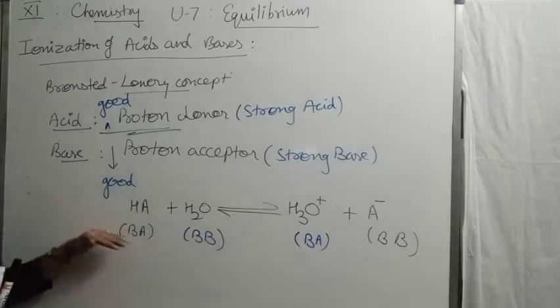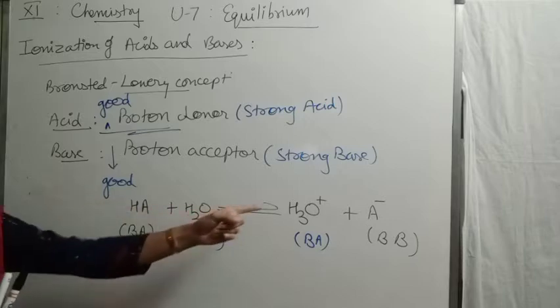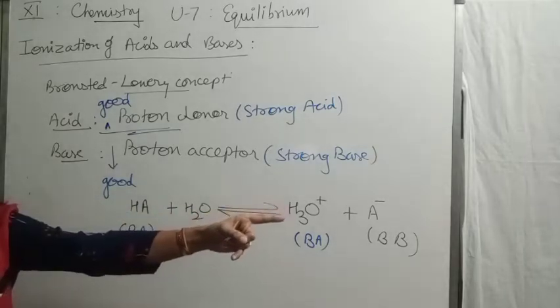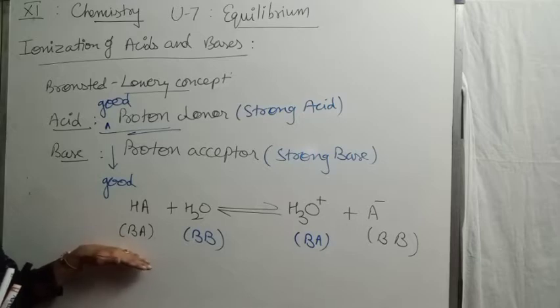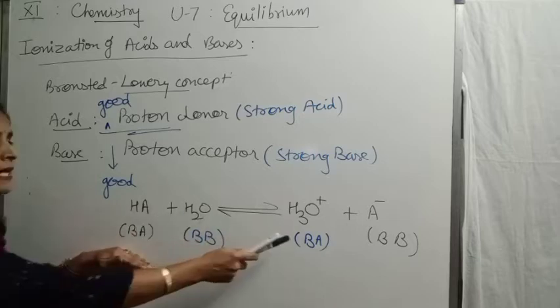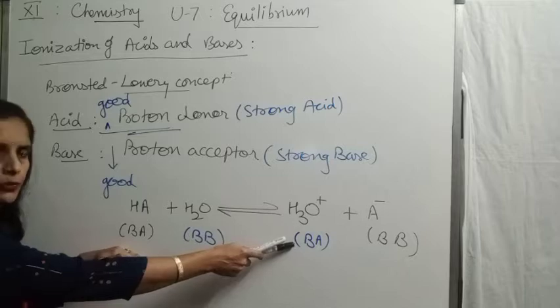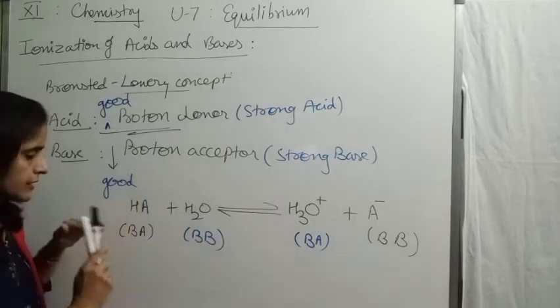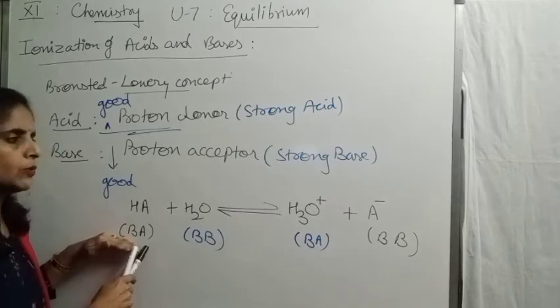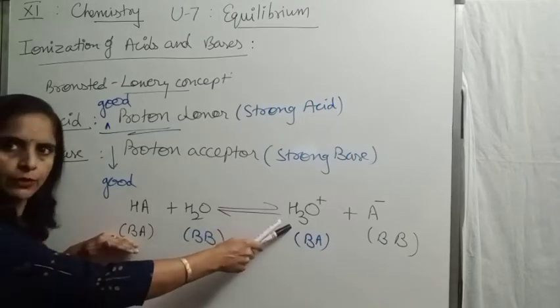So the equilibrium will go in the forward direction. Forward will be faster because its rate of dissociation is more as compared to that of hydronium ion.